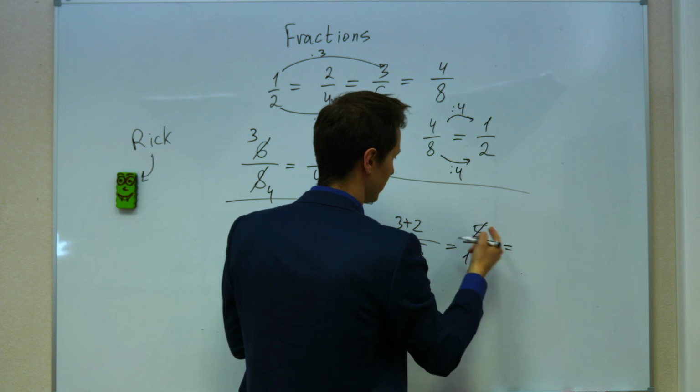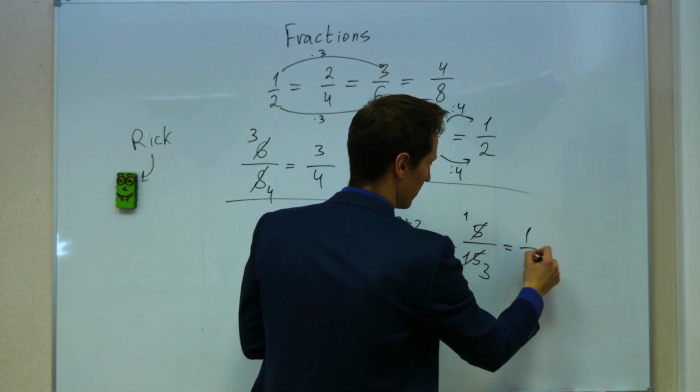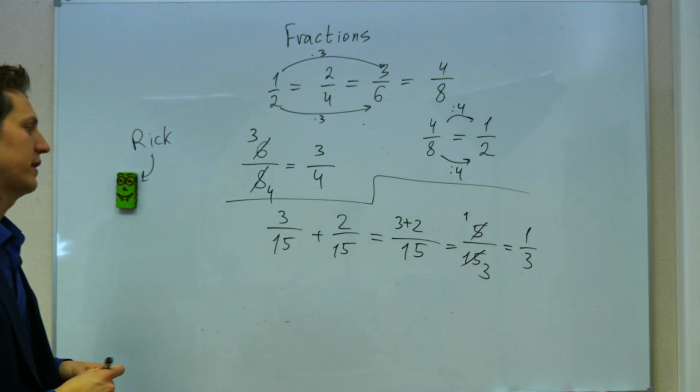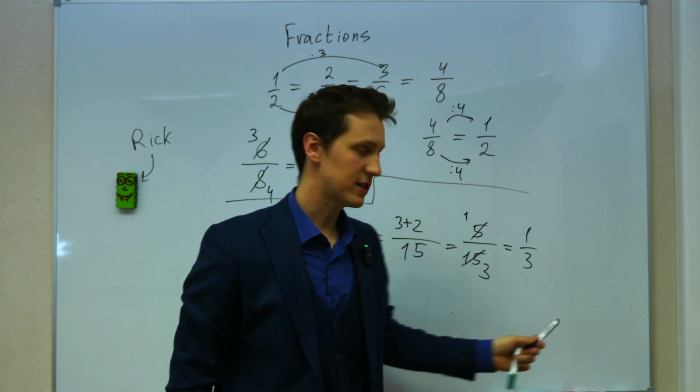You can divide 5 by 5 and you get 1. You can divide 15 by 5 and you get 3. So it's 1/3, right? Great. So 3/15 plus 2/15 is 1/3. It's just the same number.